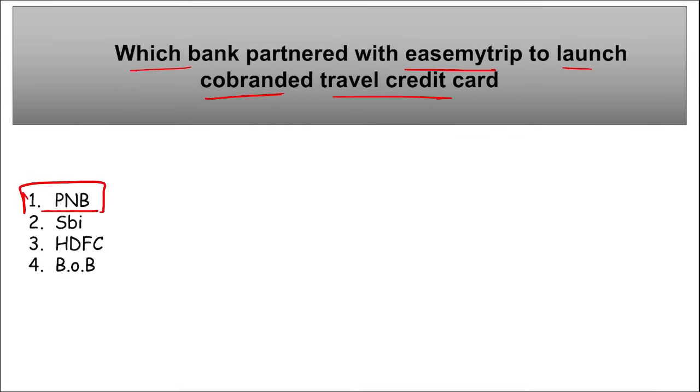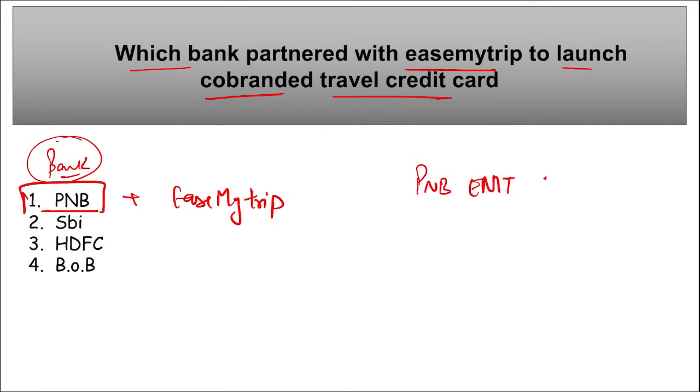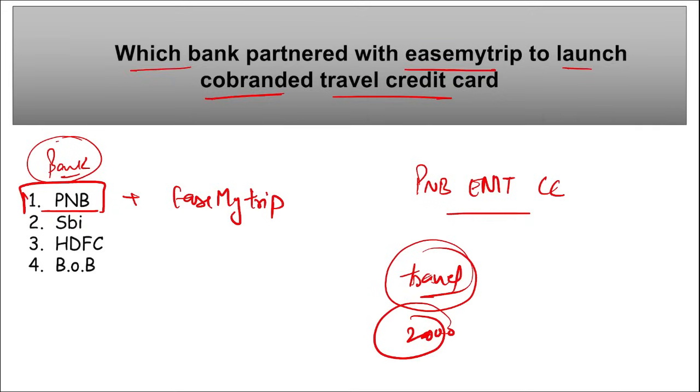So it is Punjab National Bank and EaseMyTrip, right? These are the two organizations, correct? So they have partnered together to launch a co-branded travel credit card that will be named the PNB EMT credit card, correct? This is a co-branded travel credit card that will be very beneficial for travel, correct? And this card is available for an annual membership fee of 2000 rupees and can be globally accessed across 100